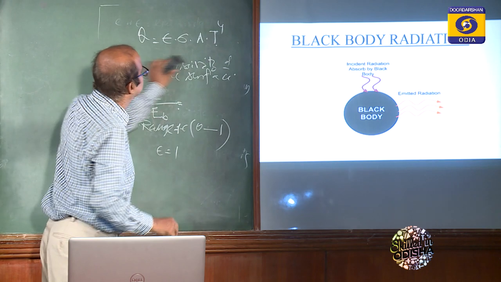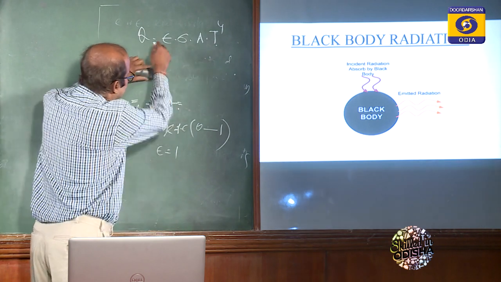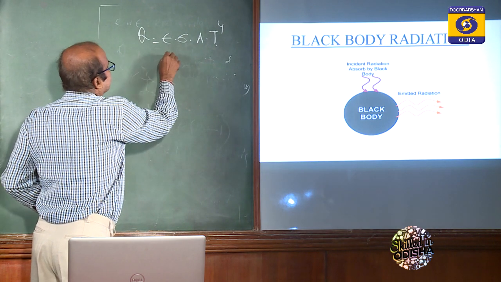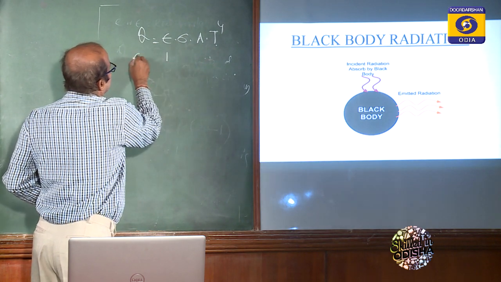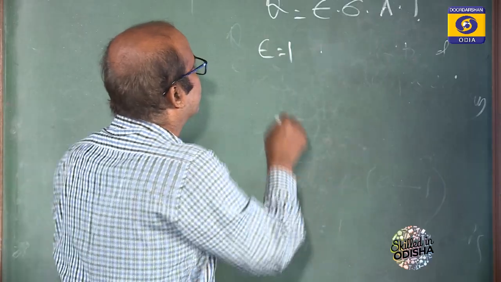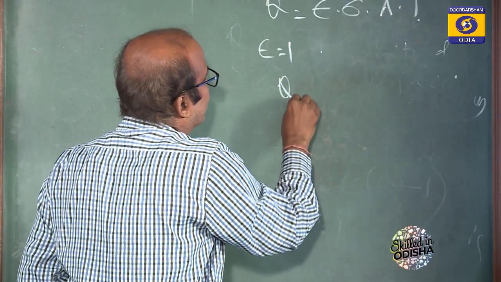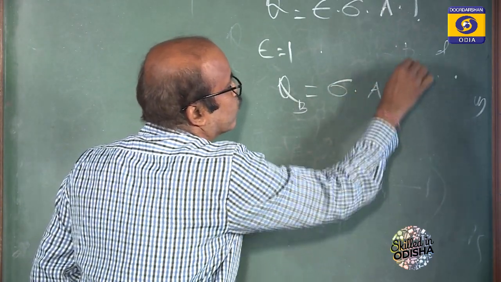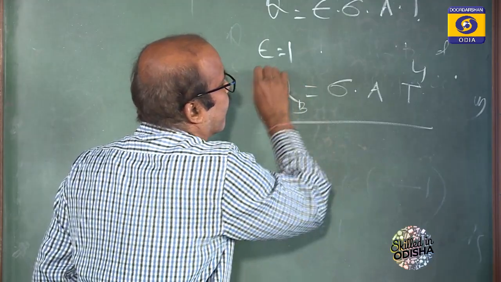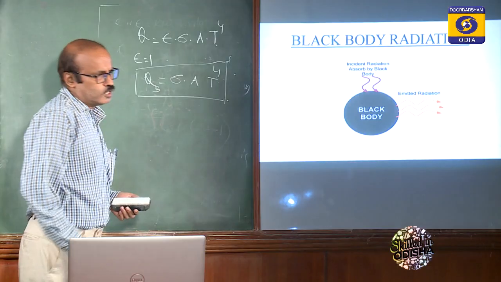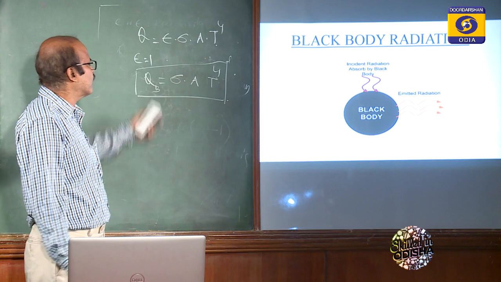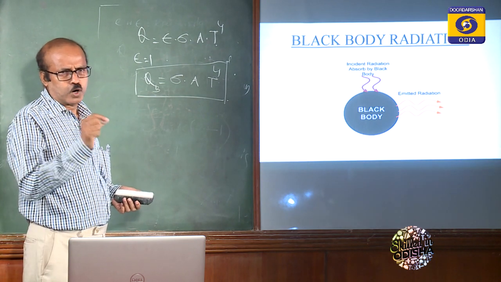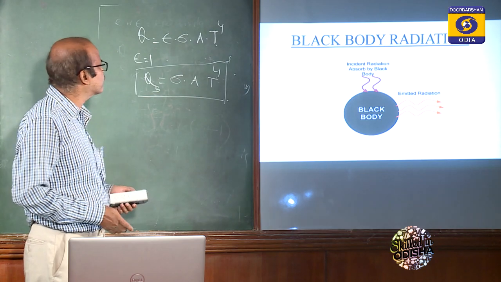Here if we put the value of epsilon, that is emissivity, as 1, then the black body radiation Q B will be equal to sigma into A into T to the power 4. This is the only formula which can be used for solving very small or very simple problems.